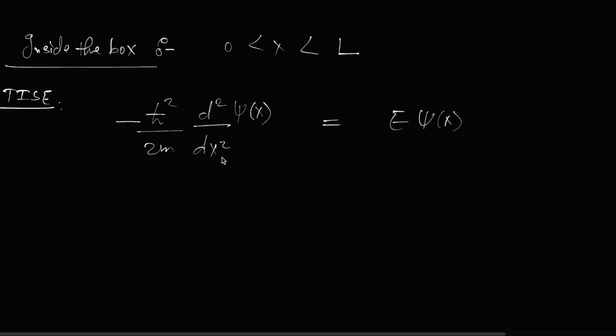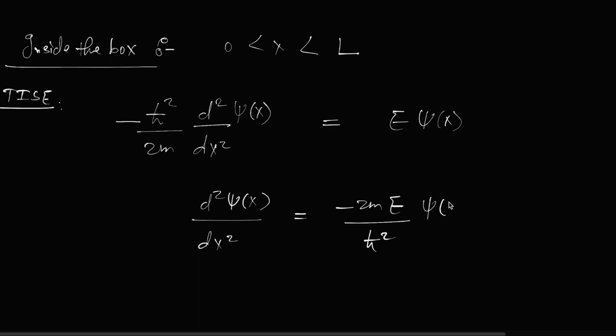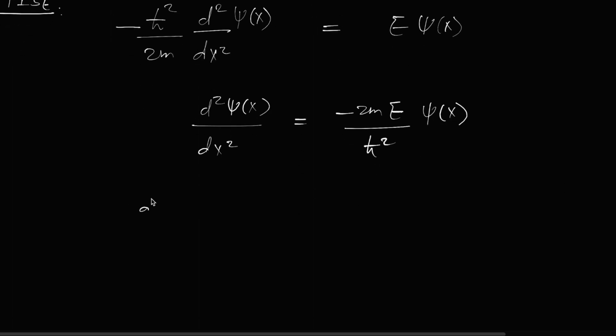Now this equation you can easily solve, because this is not a partial differential equation, this is an ordinary differential equation. So you can solve it: d squared psi(x) by dx squared is equal to minus 2mE upon h cross squared psi(x). You can bring this part to that side and it becomes 2mE upon h cross squared.